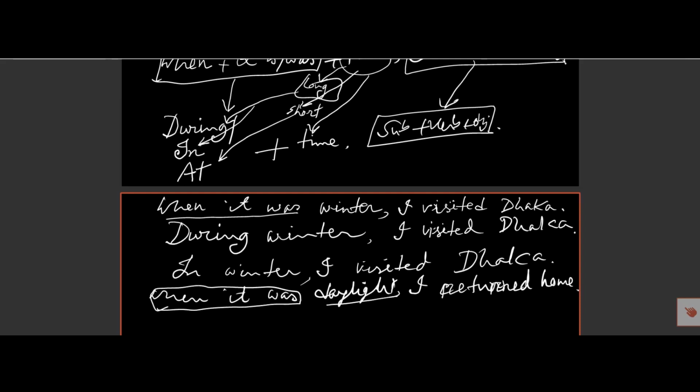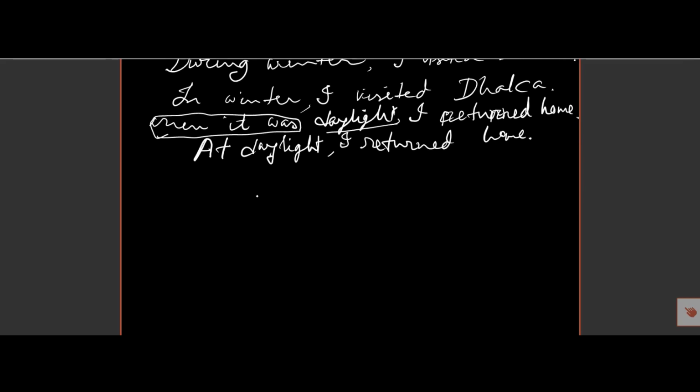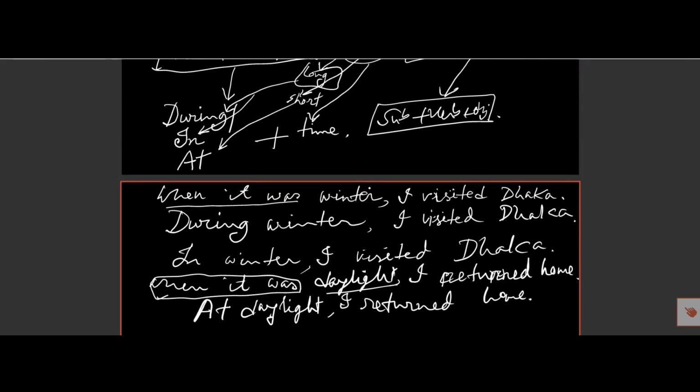So daylight is a short time, and in that case we must write at daylight. We must use at daylight. I returned home. This is the structure of complex to simple we have discussed.